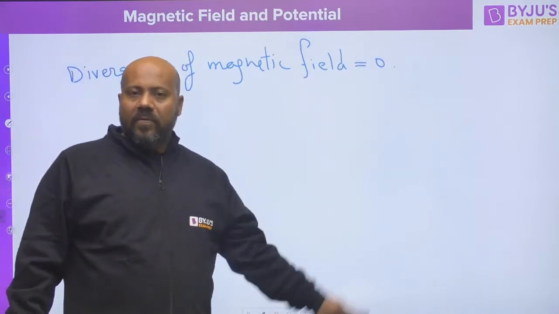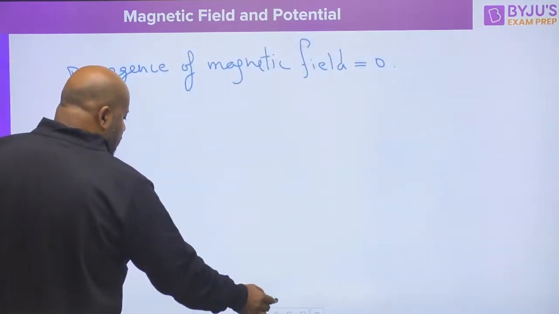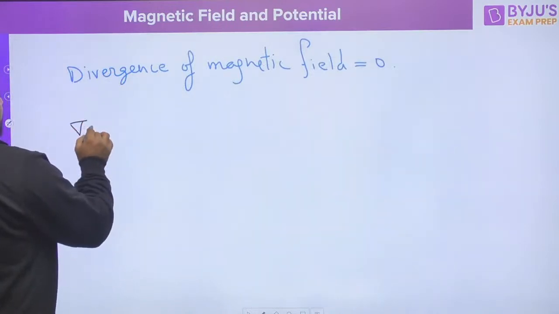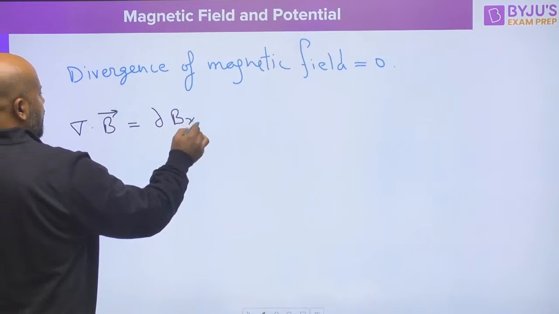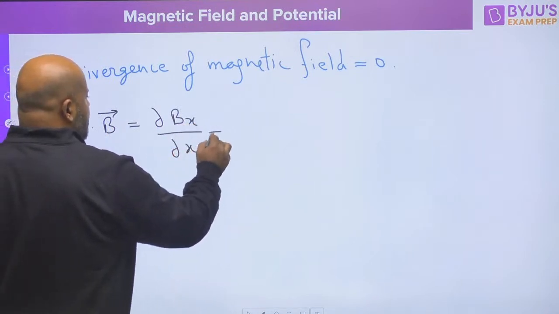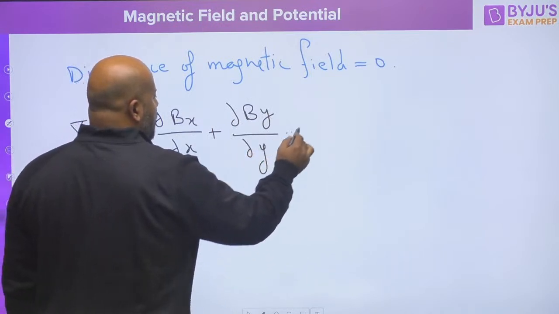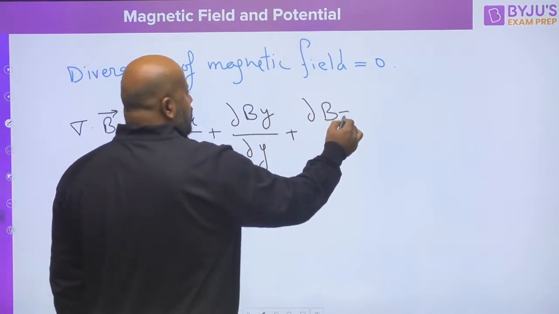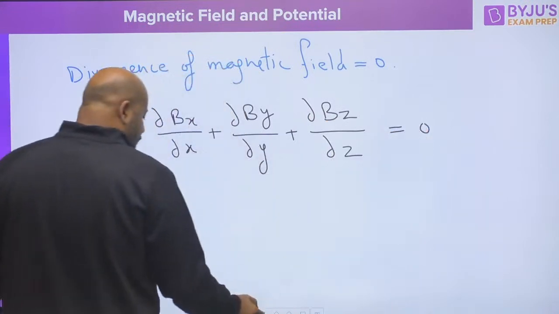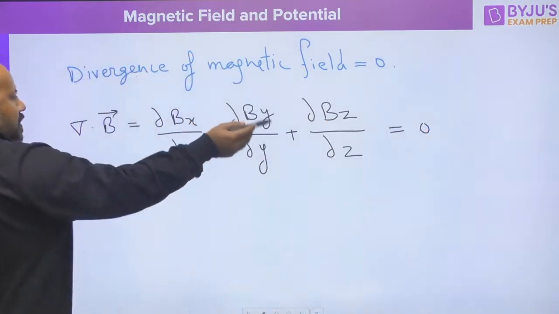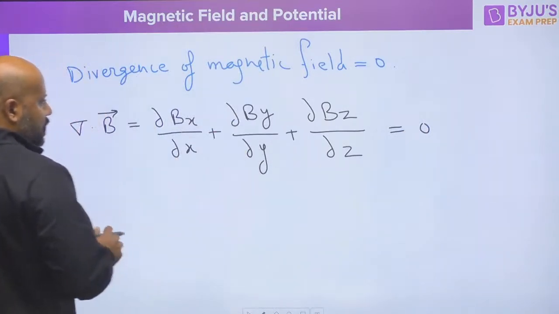So this is the condition you have to apply on the given expression, and very easily you can find the value of the unknown. You have to write del dot B, which is del Bx upon del x plus del By upon del y plus del Bz upon del z is equal to 0. So you have to differentiate the x, y and z component with respect to x, y and z respectively, and you have to put it to 0.